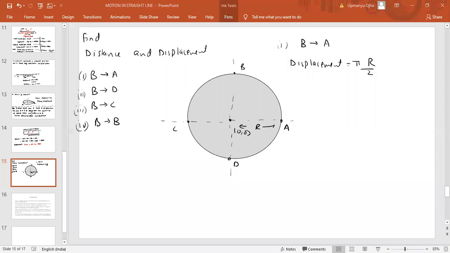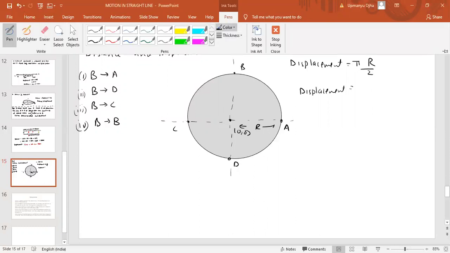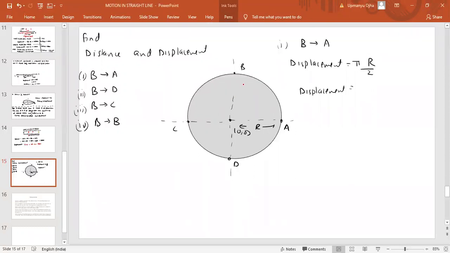Now displacement is final position minus initial position. First of all, displacement is the shortest distance between A and B. So which is the shortest distance? The line joining B to A is the shortest distance. This is the displacement when you travel from B to A.